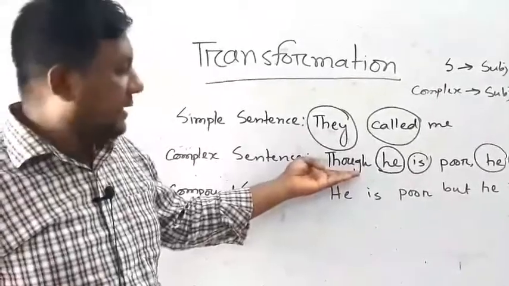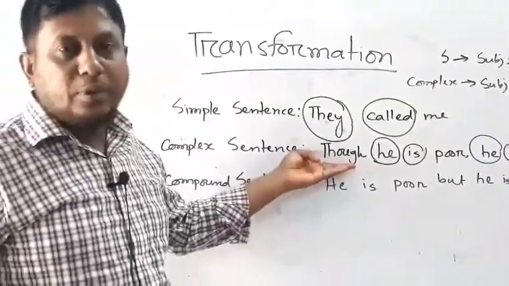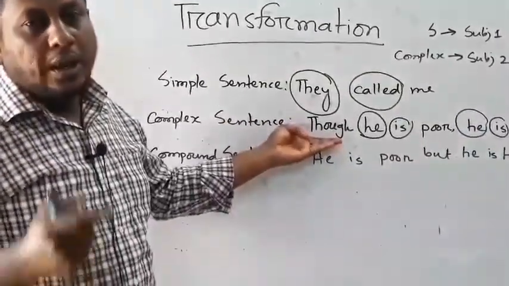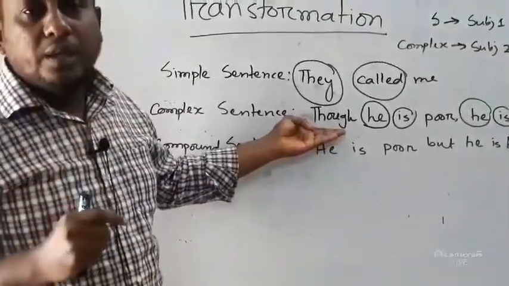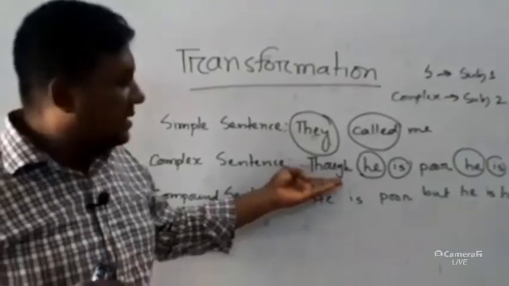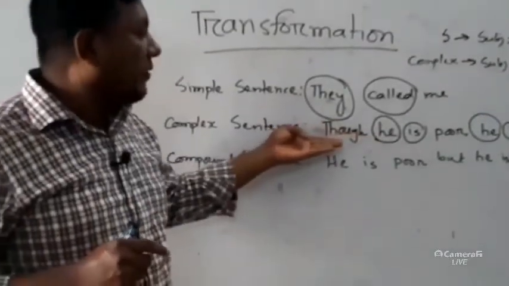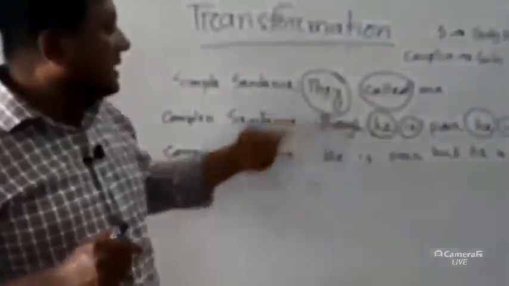You know it very well that though is a subordinating conjunction. I told you earlier all this in the previous classes, and if you observe the previous classes, you will be able to have a good knowledge about the conjunctions. This though is a subordinating conjunction 1.